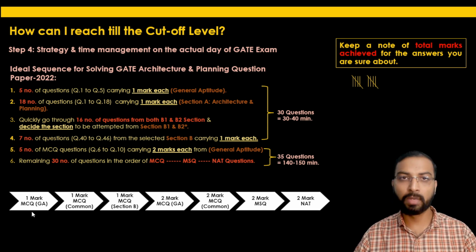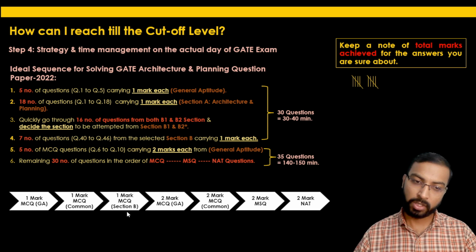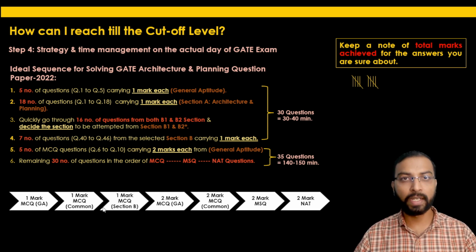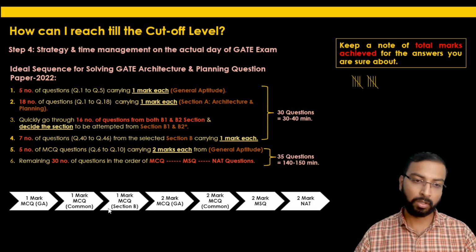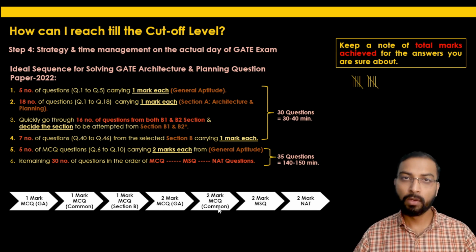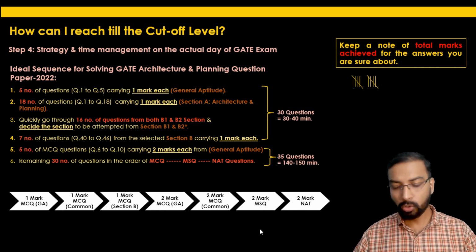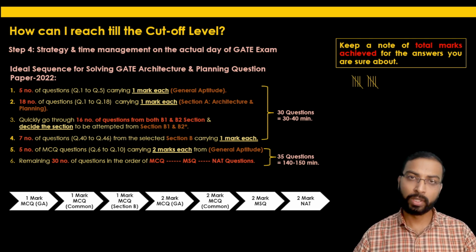First attempt the 1 mark MCQs from the general aptitude, then 1 mark MCQs from the common section of Architecture and Planning, then 1 mark MCQs in section B. In between you have to select which section you are going to attempt from the optional sections. Then attempt 2 mark MCQs from the general aptitude, then 2 mark MCQs from the common architecture and planning section, then 2 mark MCQs again from the common, and at the end the 2 mark numerical answer type from section A as well as section B. If one adopts this kind of strategy, you will be able to manage your time.